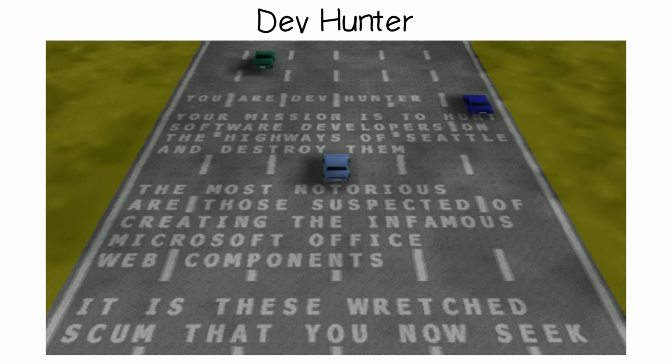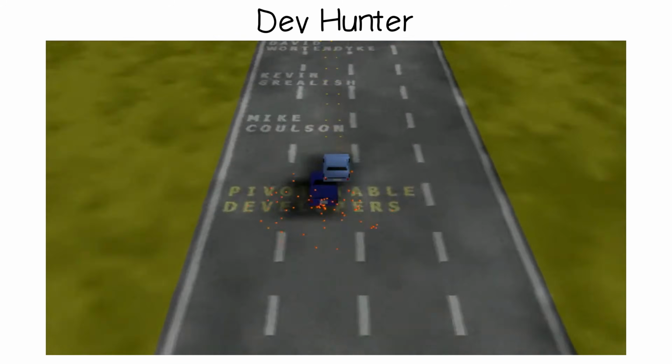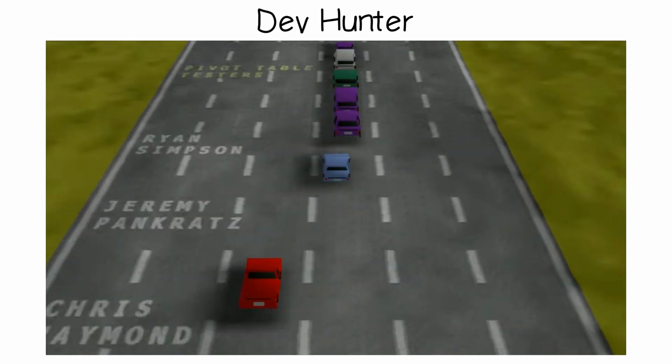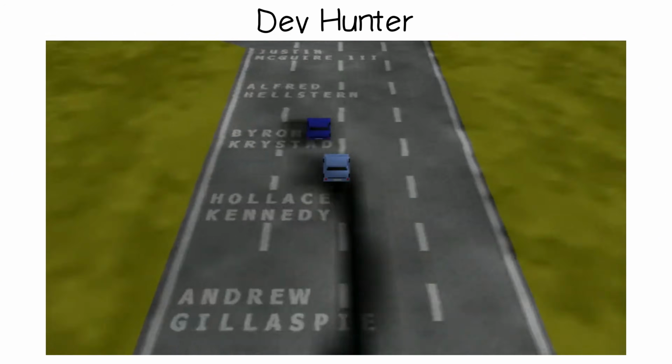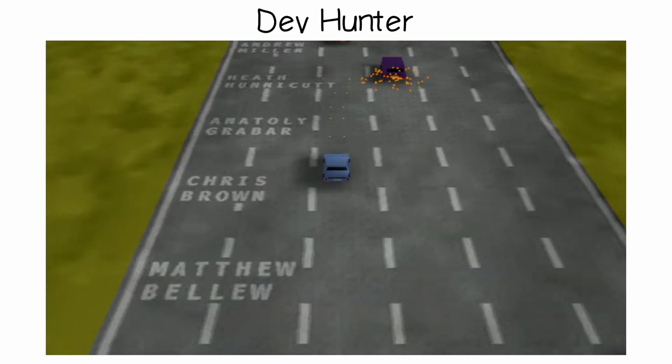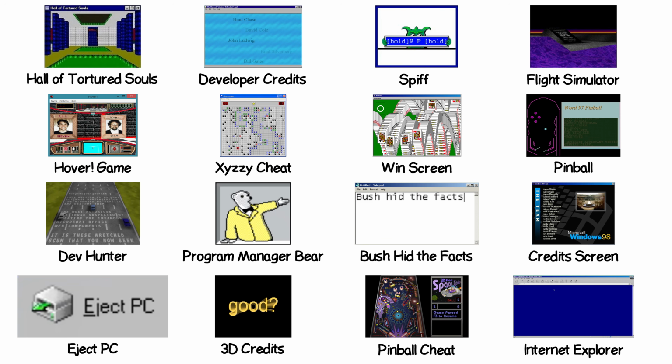The mission text said Bill Gates' cronies had taken over the highways of Seattle, and your job was to run them down. Microsoft killed it in the next service pack. Dev Hunter was the last 3D game Microsoft ever shipped inside an Office product.